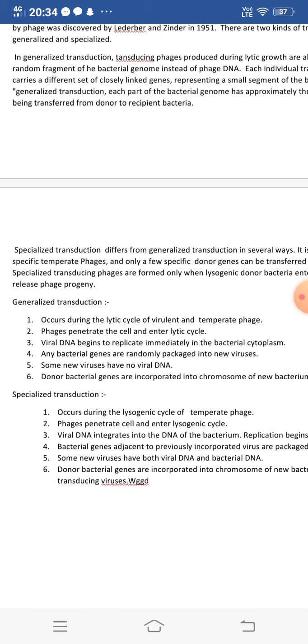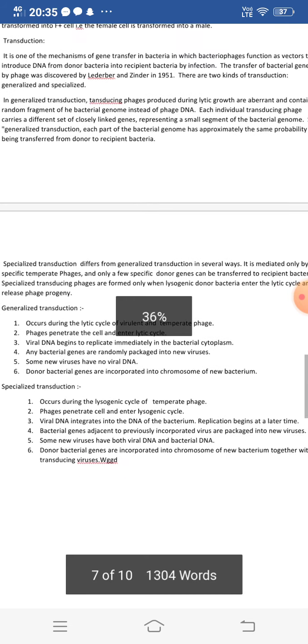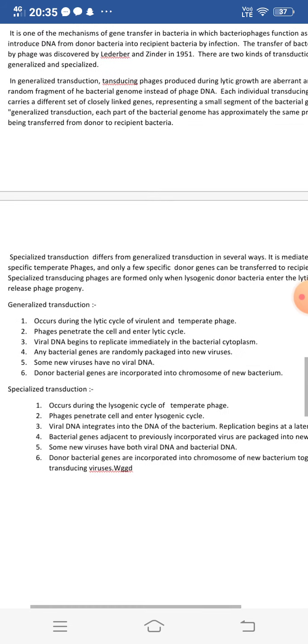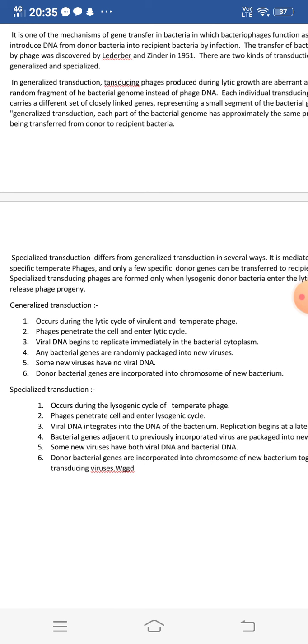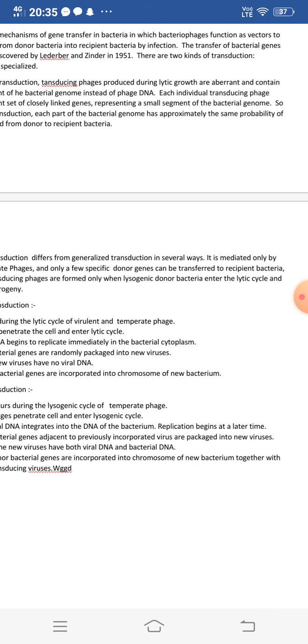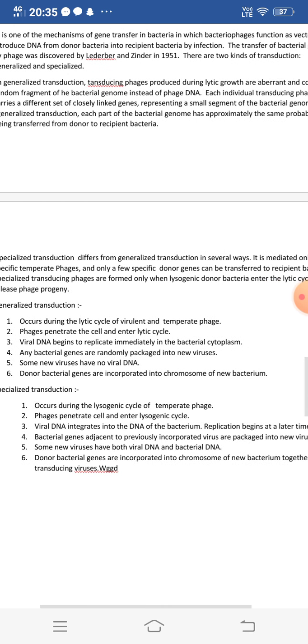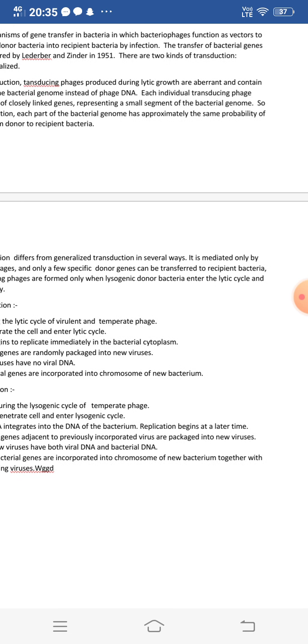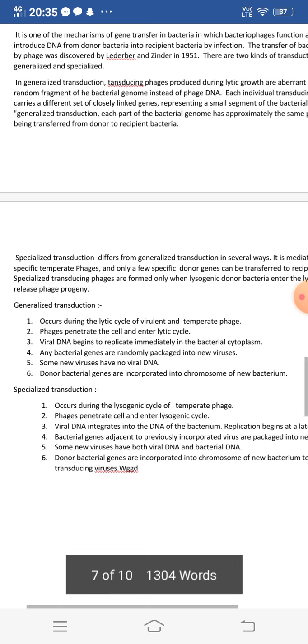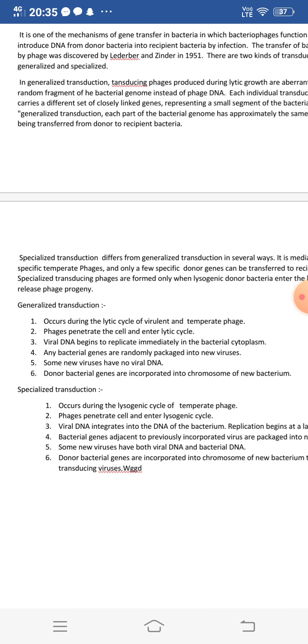In generalized transduction, we have seen that a segment of closely linked genes is transferred from the donor cell to the recipient cell, whereas in specialized transduction, only specific temperate phages mediate it, and only a few specific donor genes can be transferred to the recipient bacterium. Specialized transducing phages are formed only when lysogenic donor bacteria enter the lytic cycle and release the phage progeny.